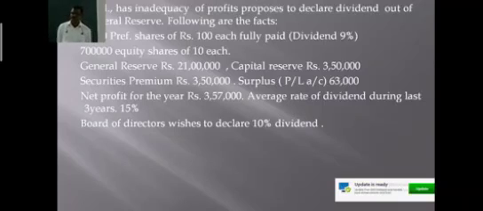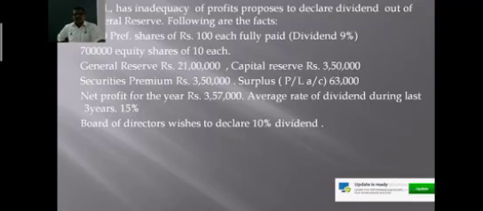Now, in this case, the company's profit is insufficient, and the company wants to transfer some amount from the general reserve. Now, you can calculate here what amount the company can draw from the reserves to declare dividend of 10%. Is it sufficient, or can the company declare dividend of 10% or not? So you have to take into consideration the various provisions of the company regarding the declaration of dividend out of the reserves.